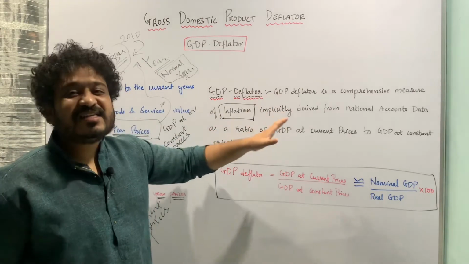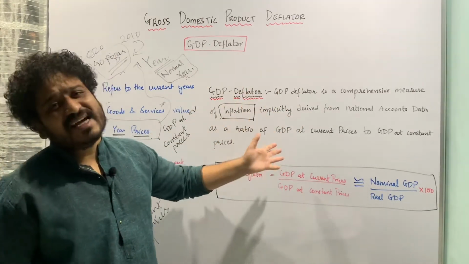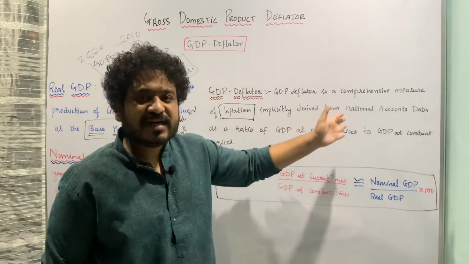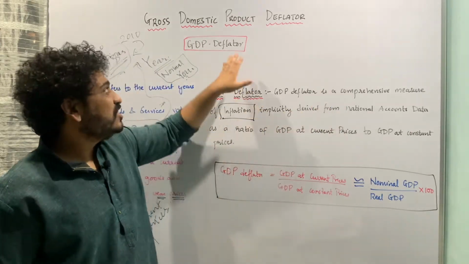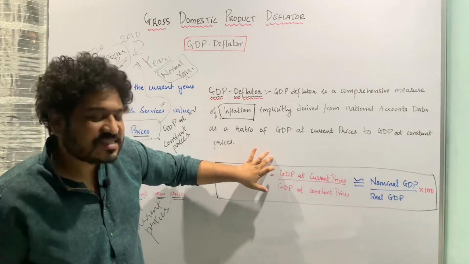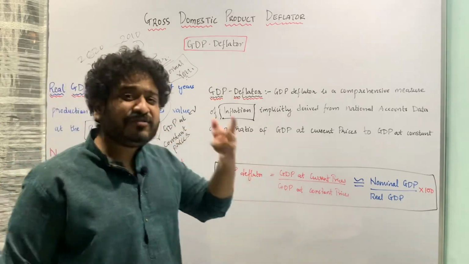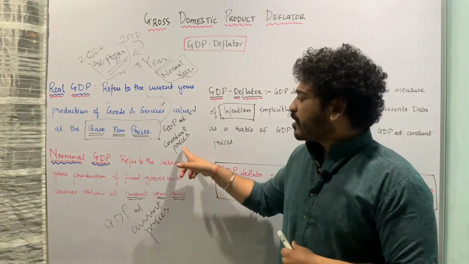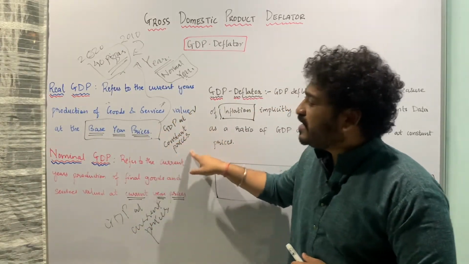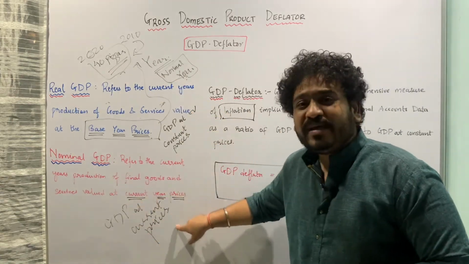GDP deflator is a comprehensive measure of inflation, and it is calculated using the national accounts data; it is just the ratio of GDP at current prices divided by GDP at constant prices. But if you recollect, I also called GDP at constant prices real GDP, and GDP at current prices nominal GDP.